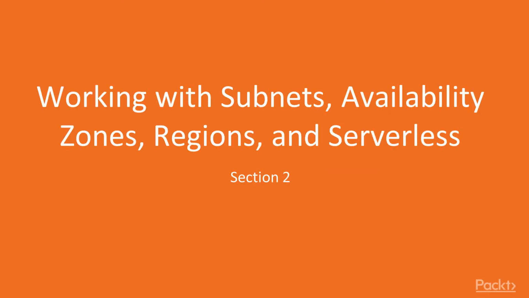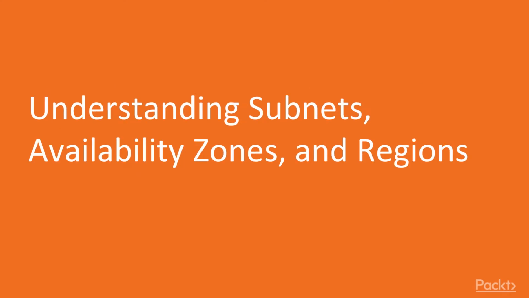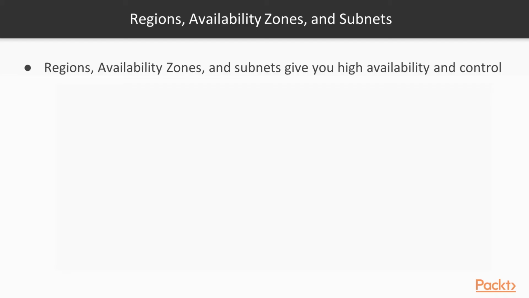Okay, welcome to section 2 of the course, working with subnets, availability zones, regions, and serverless. We're going to talk about understanding subnets, availability zones, and regions, and we're going to define these components within AWS in terms of high availability and secure control. So regions, availability zones, and subnets.